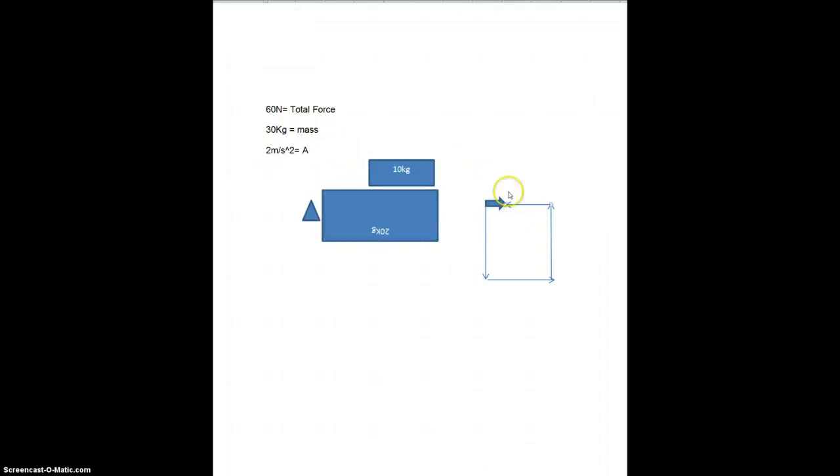And how do we tell? Well, the total force would be different because you're pushing with the same amount of force, but there's more friction. Let's say the friction went up 20 more. So the friction, instead of being 40, is now 60. So what's 100 minus 60? Well, that's 40. So now total force is 40. Mass is still 30. So the acceleration is 4/3 meter per second squared. Sorry, that was my mistake, so I quickly fixed it.